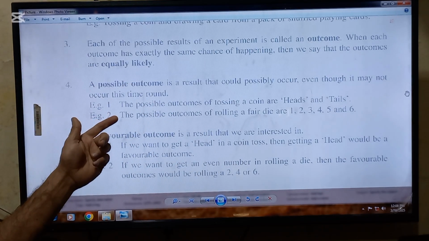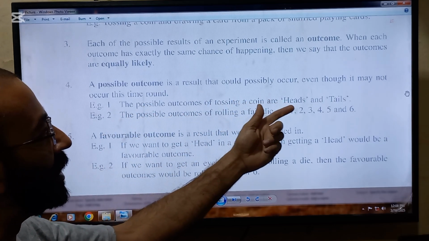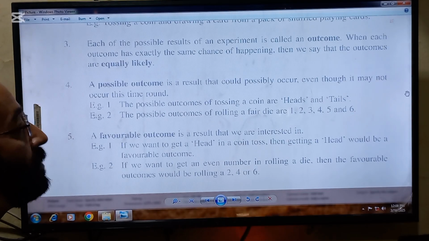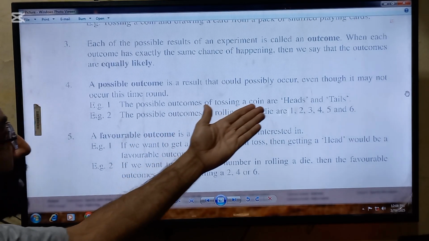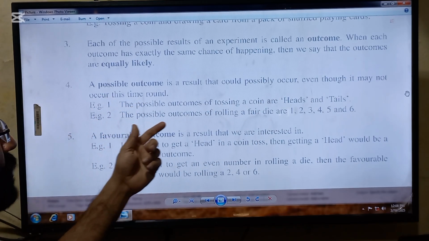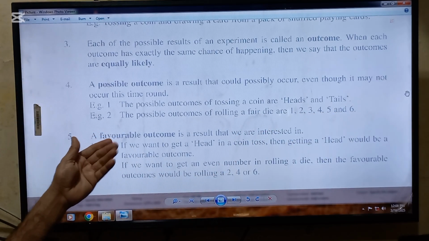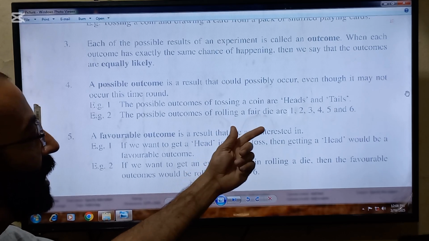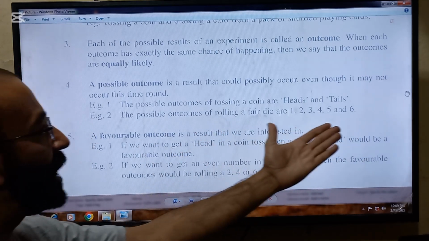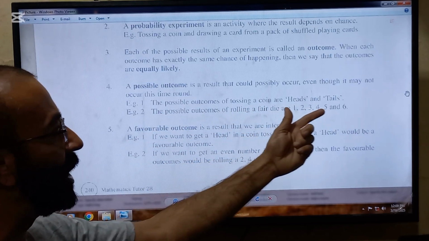Next point to be remembered is that a possible outcome is a result that could possibly occur, even though it may not occur this time round. So all outcomes which may possibly occur are called possible outcomes. For example, the possible outcomes of tossing a coin are heads and tails. Example number 2: the possible outcomes of rolling a fair die are 1, 2, 3, 4, 5, and 6.